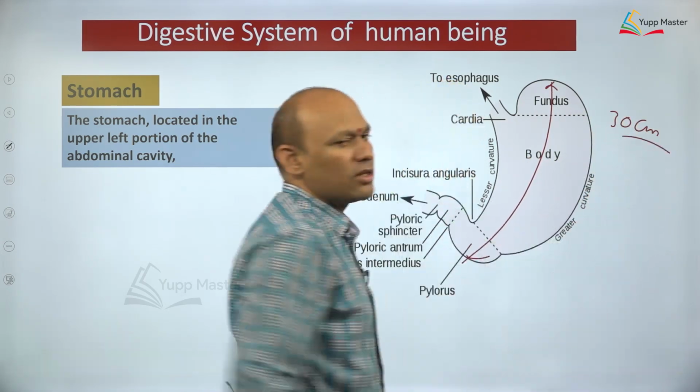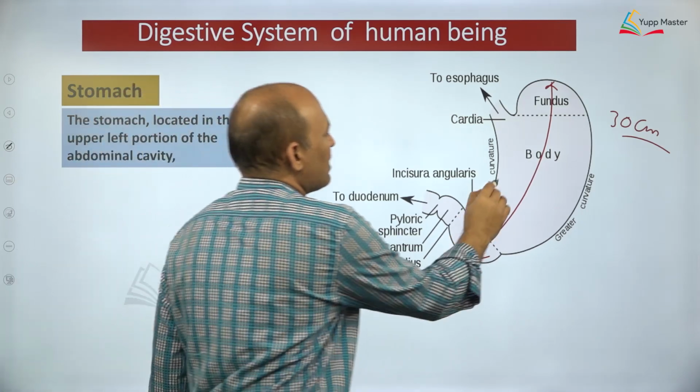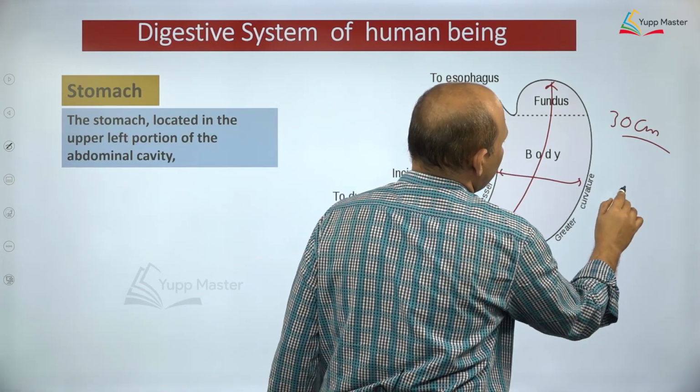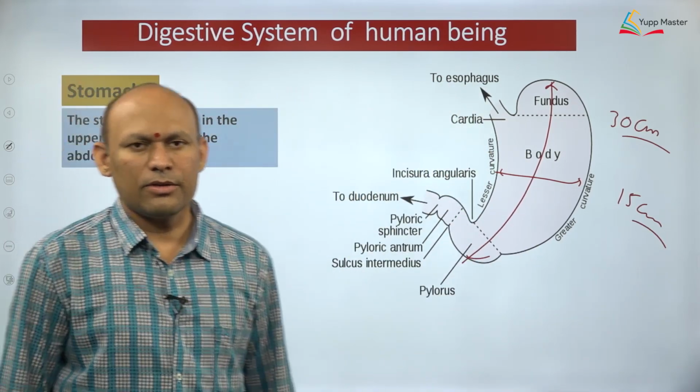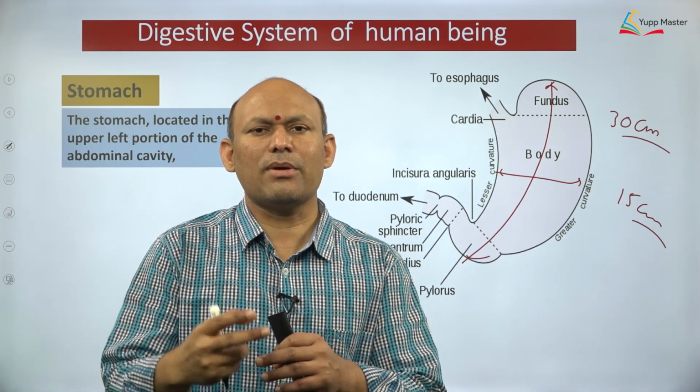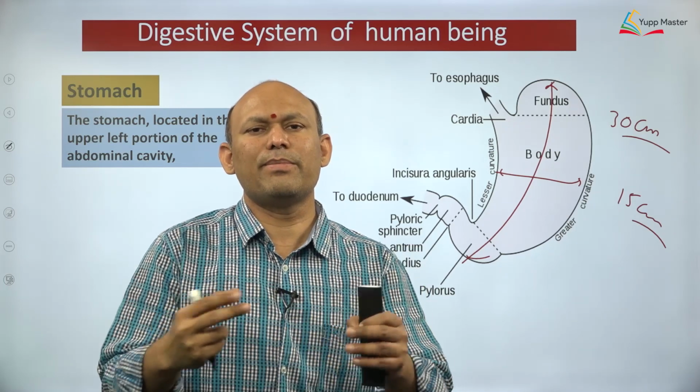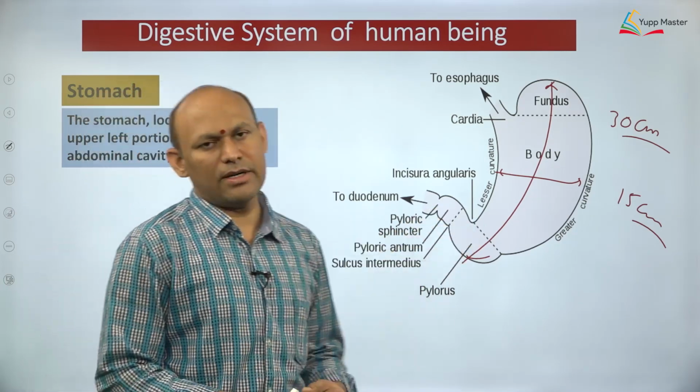How much? 30 centimeters. And the width of the stomach is approximately 15 centimeter, dear students, you need to understand.